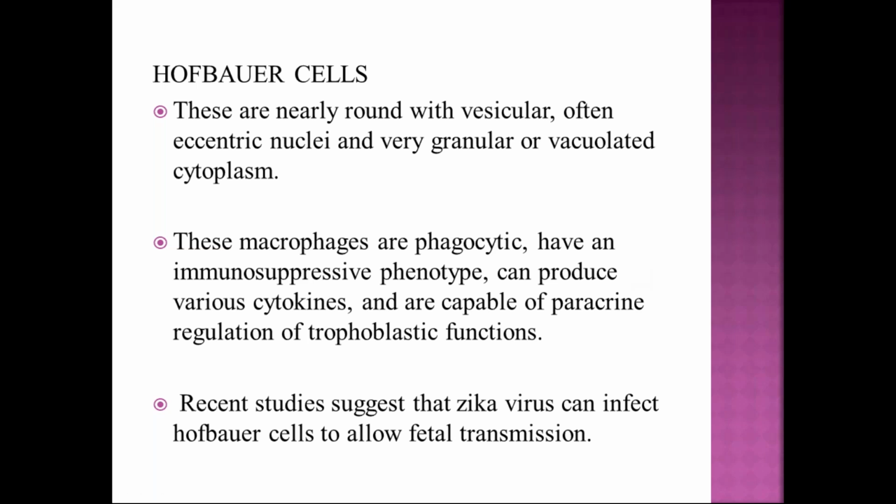What are Hofbauer cells? These are round cells with eccentric nuclei and granular and vacuolated cytoplasm. These are macrophagic cells and phagocytic. They have an immunosuppressive phenotype and can produce various cytokines and are capable of paracrine regulation of trophoblastic function.